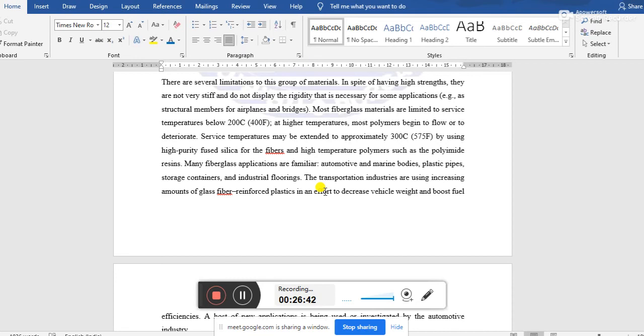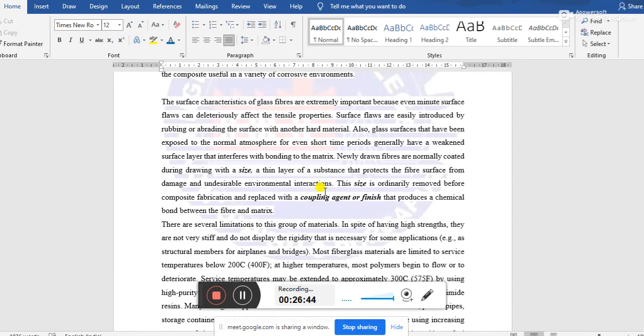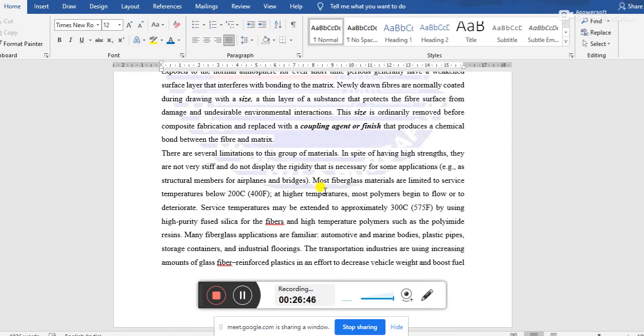as these glass fiber polymer composites have extensive use, there are some limitations. That is the limitation of application temperature.